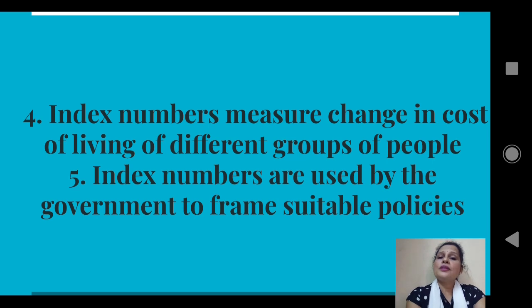Basket full of goods and services means goods and services which are needed in day-to-day life. In other words, it finds how much more you have to pay in current year compared to base year for a basket full of goods and services needed in day-to-day life.